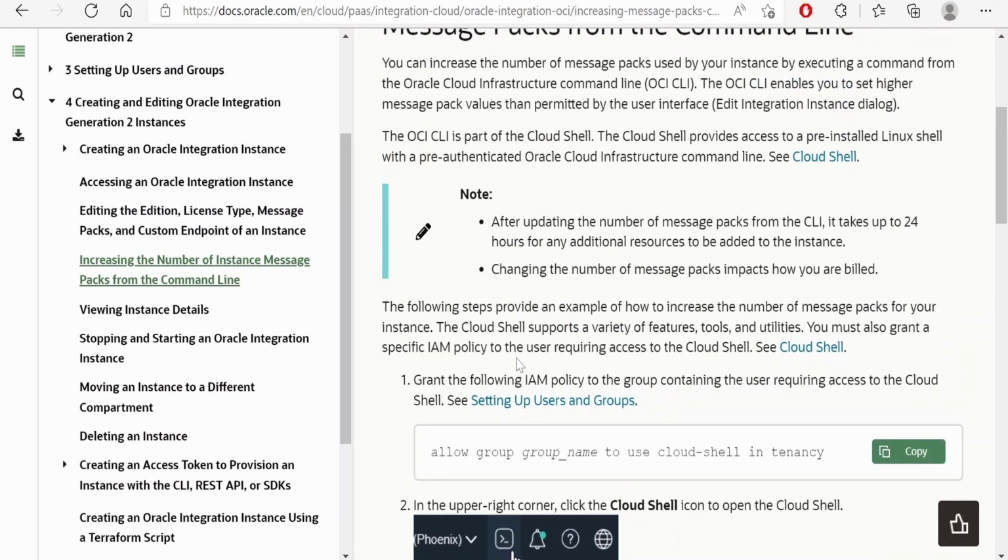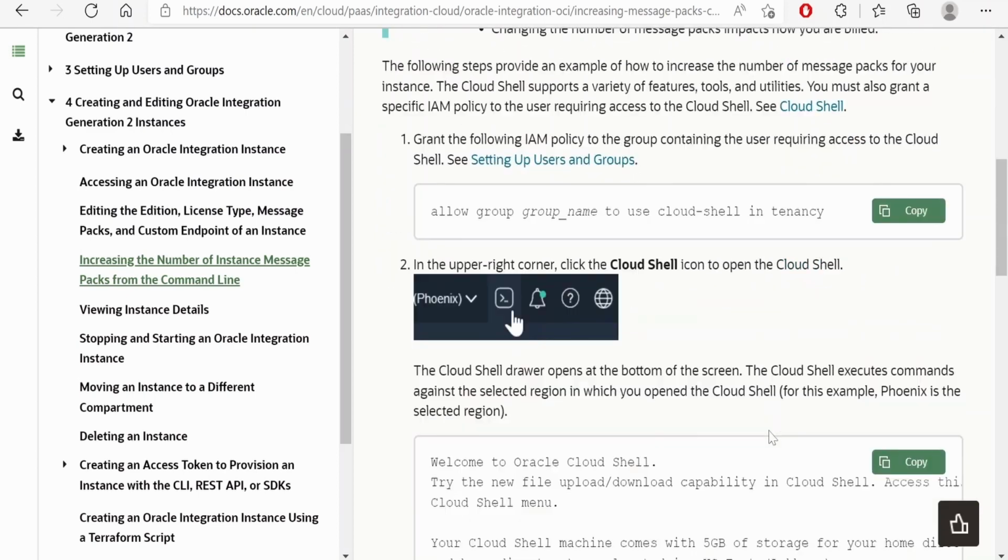Suppose you don't see an option, or you see an access restricted message. Then you have to add this policy in IAM policy to the particular group, that is, to use Cloud Shell in a particular tenancy. Post adding this, you will be able to access the Cloud Shell.